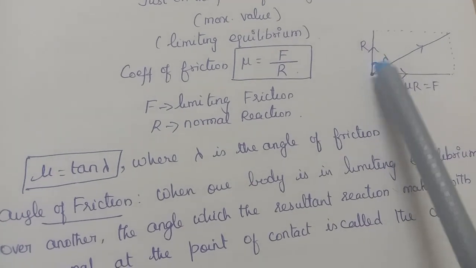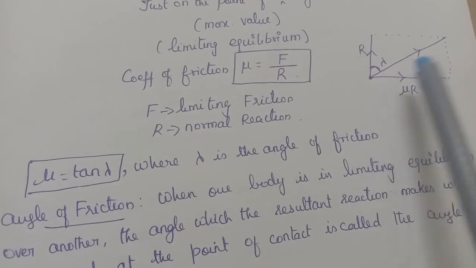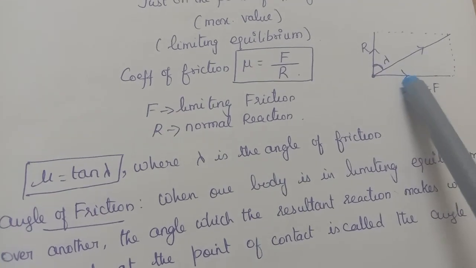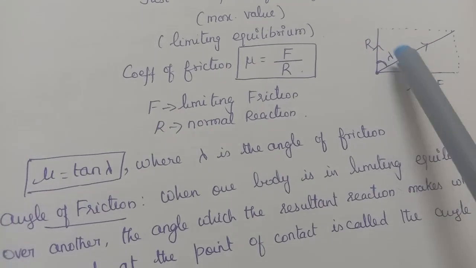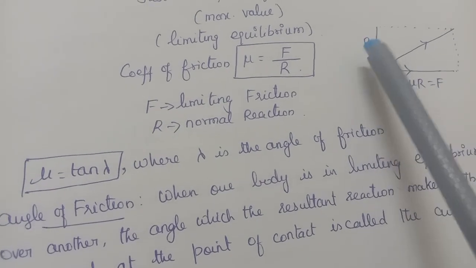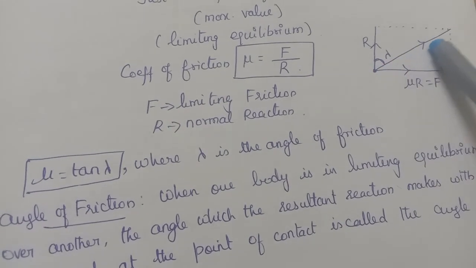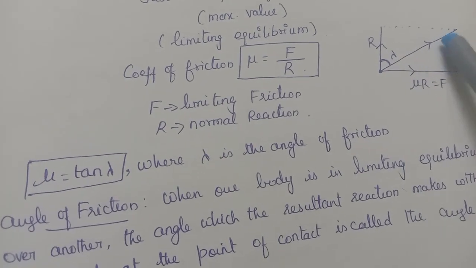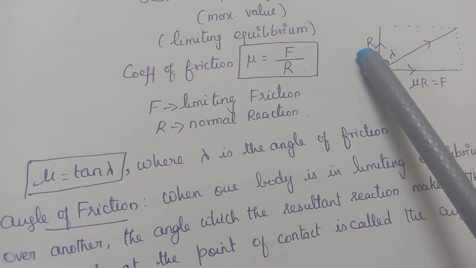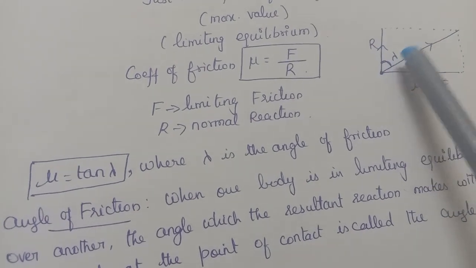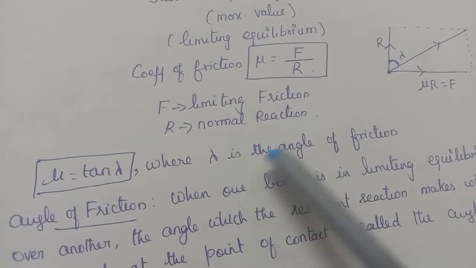Where do we find this lambda? This is the friction, this is the line of action of the friction, and this is the normal reaction. You find out the resultant of these two by using the parallelogram law. That is the resultant of this F and R. By the parallelogram law, it will be along the diagonal of this parallelogram, no? So this is the resultant of the friction and the normal reaction. This resultant is making an angle lambda with the normal reaction, and this lambda is called the angle of friction.